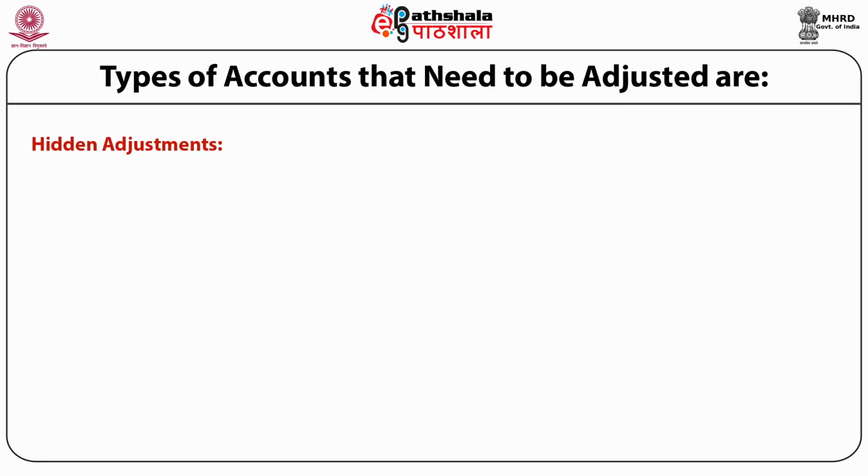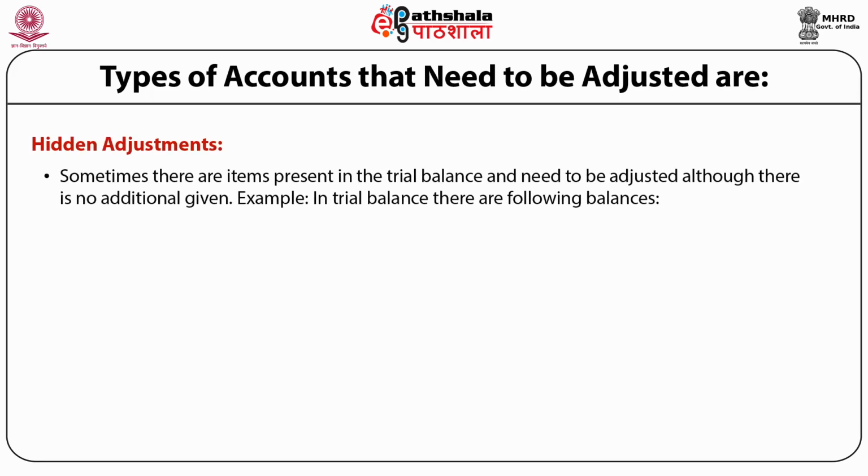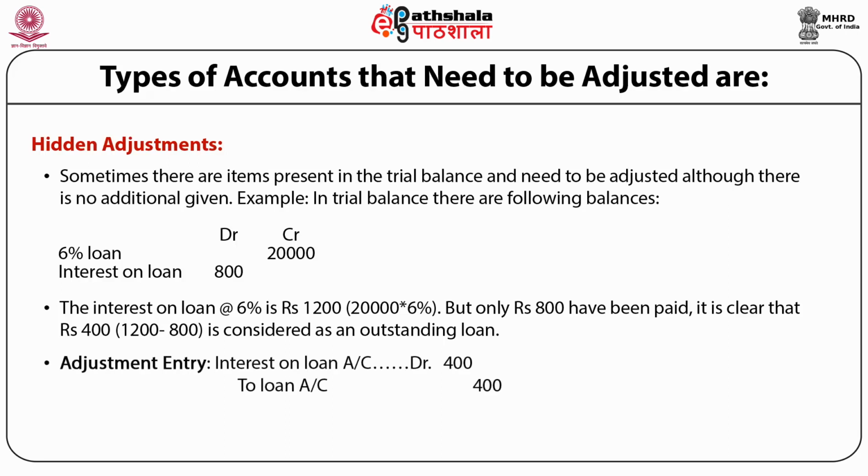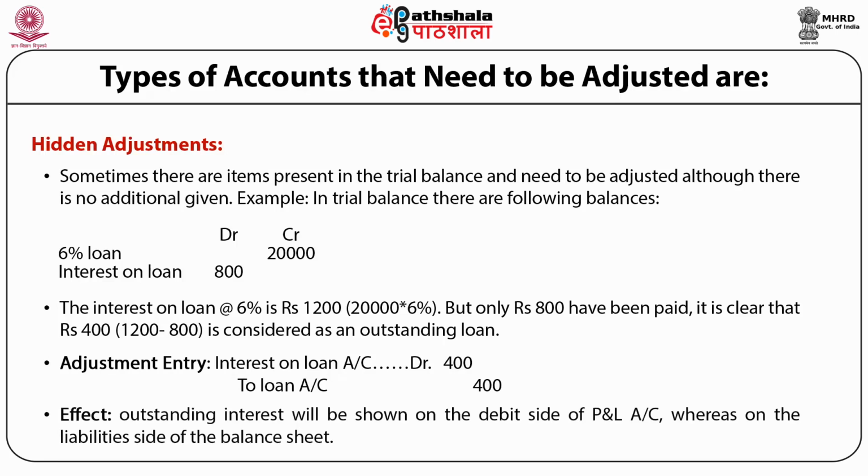Hidden adjustments. Sometimes there are items present in the trial balance that need to be adjusted, though no additional information is given. For example, in the trial balance there are the following balances: 6% loan 20,000, interest on loan 800. The interest on loan at the rate of 6% is 1200, but only 800 has been paid. It is clear that 400 is outstanding. The entry will be interest on loan account debited, 400. The outstanding interest will be shown on the debit side of the profit and loss account and on the liability side of the balance sheet.